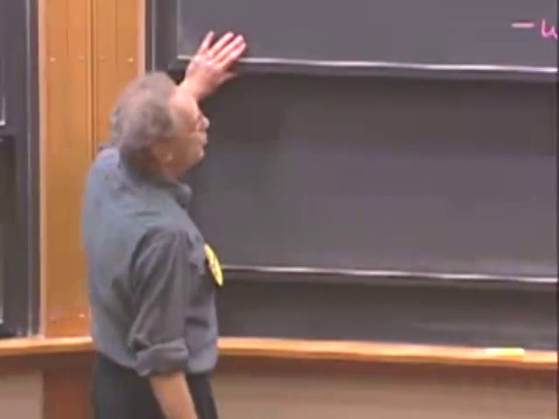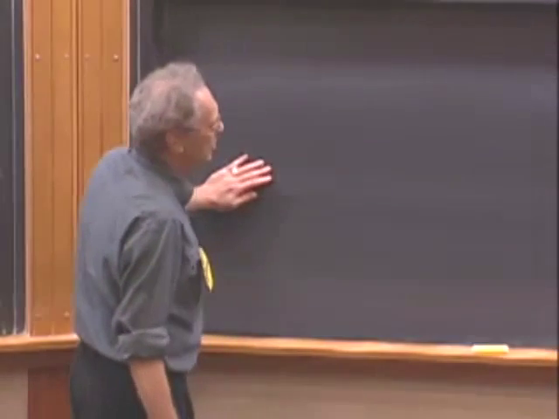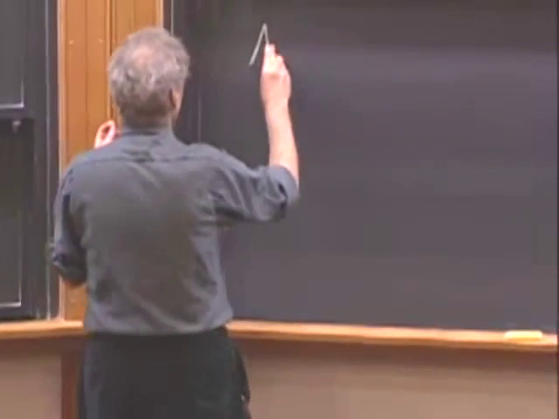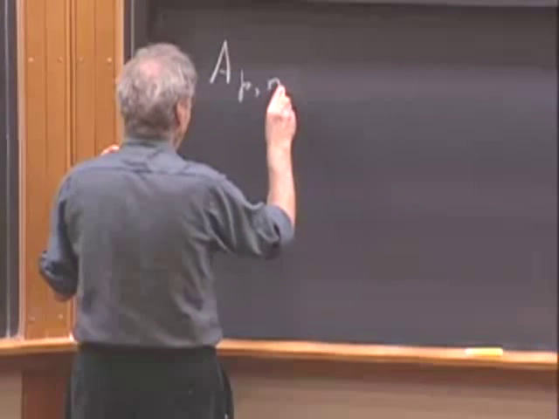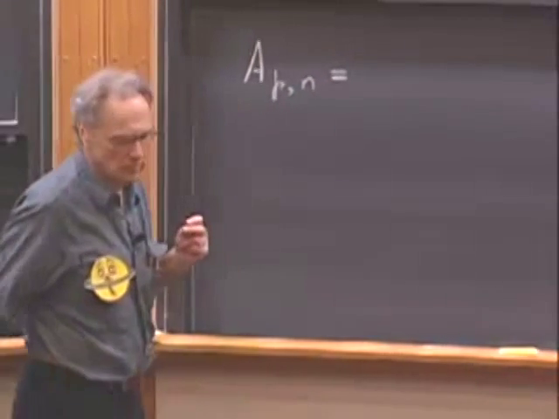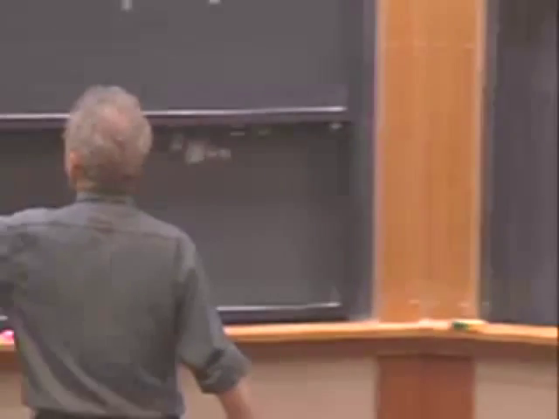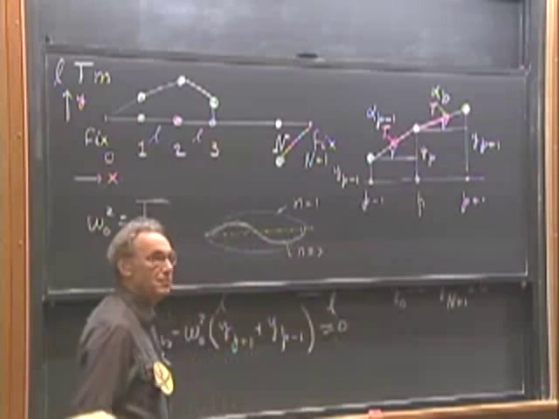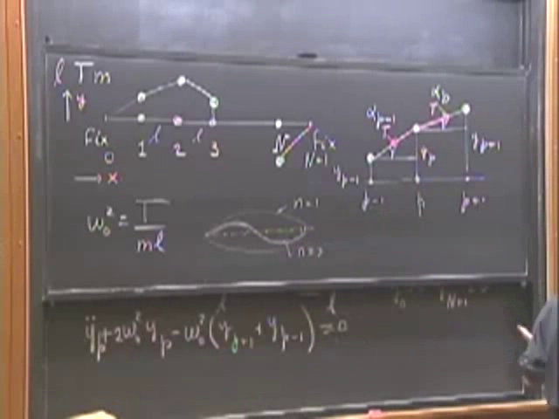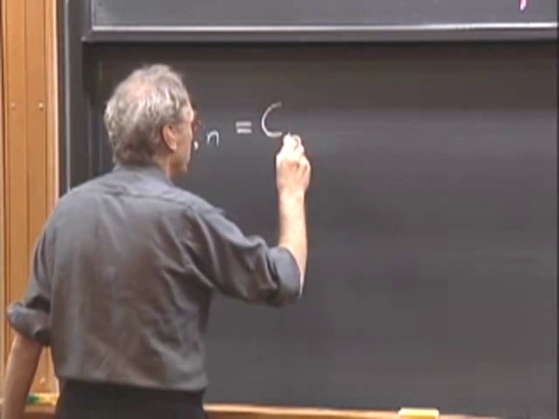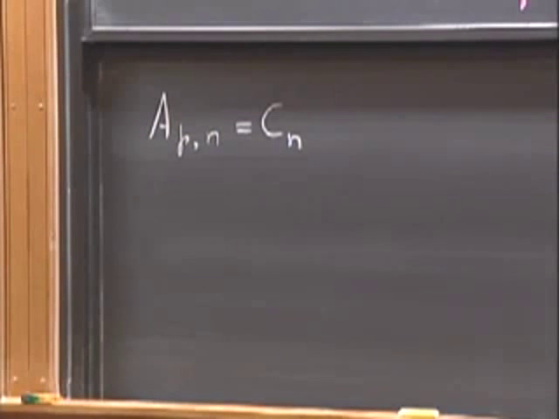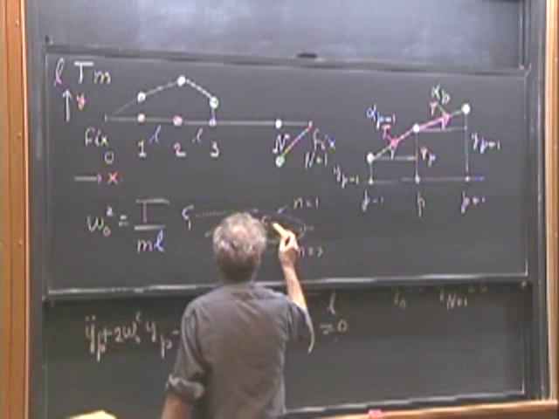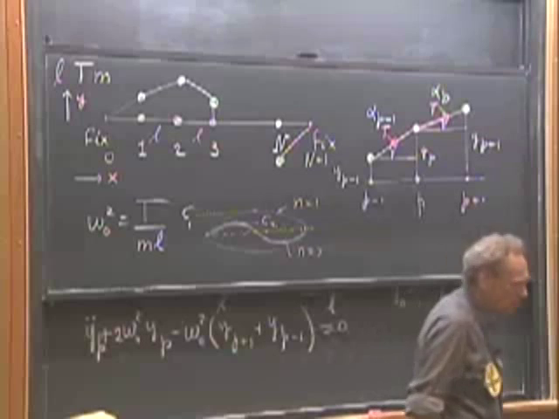And so now I'm going to put in as a trial solution A for particle P, which is in mode N, as in Nancy. This is the mode. I want a sinusoid in there that is always 0 here and 0 there. And it can have an amplitude, of course, which I can freely choose. So this C of n is the amplitude of this sinusoid. So this is C1. And this value is going to be C2. Each one can have its own amplitude.